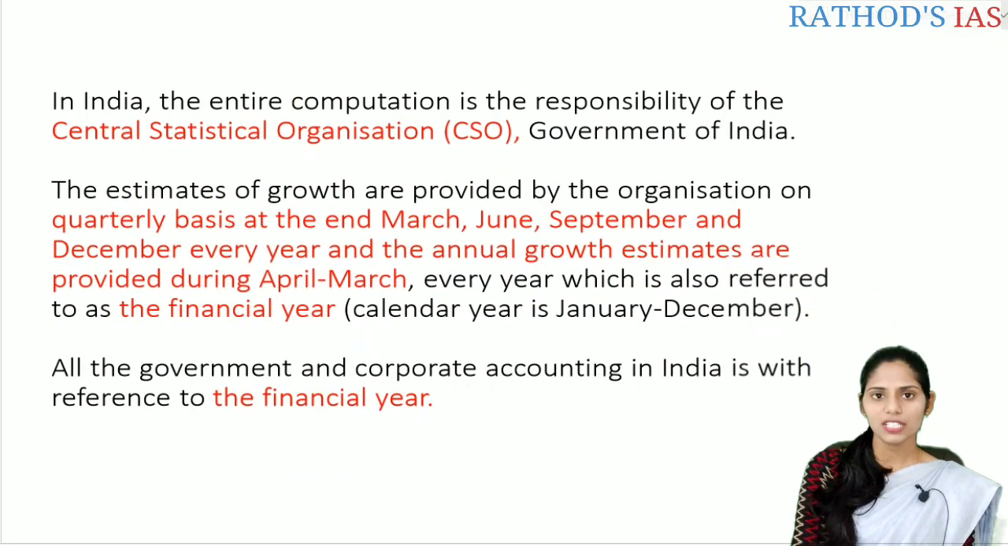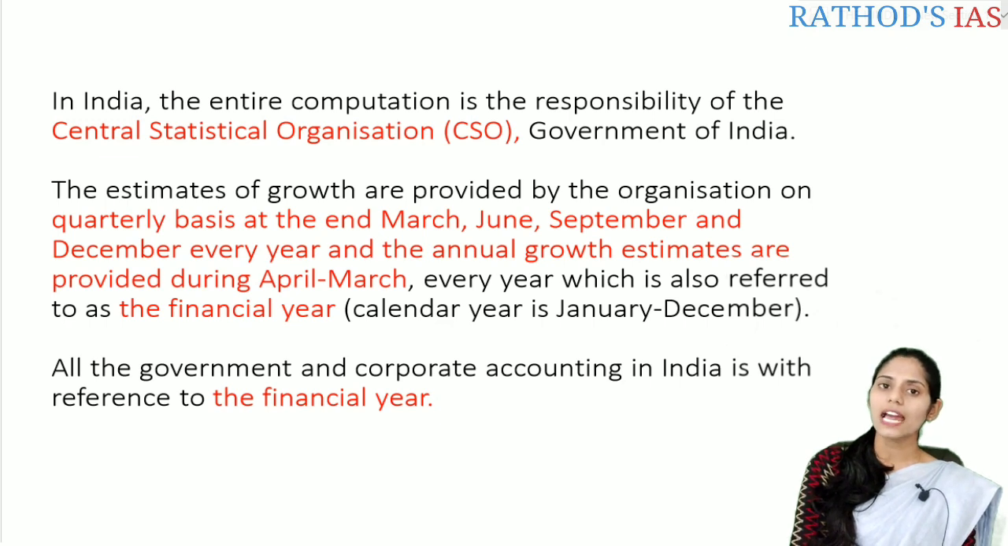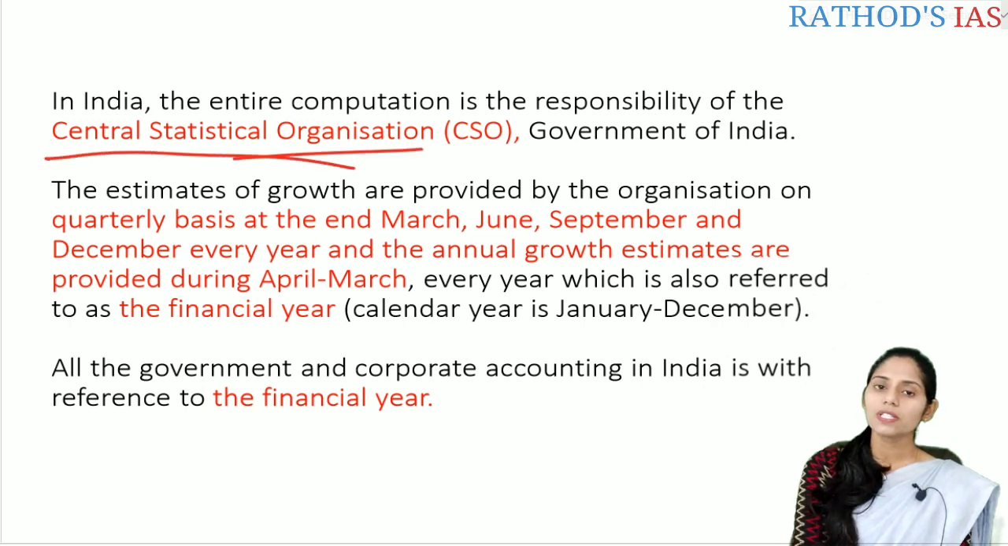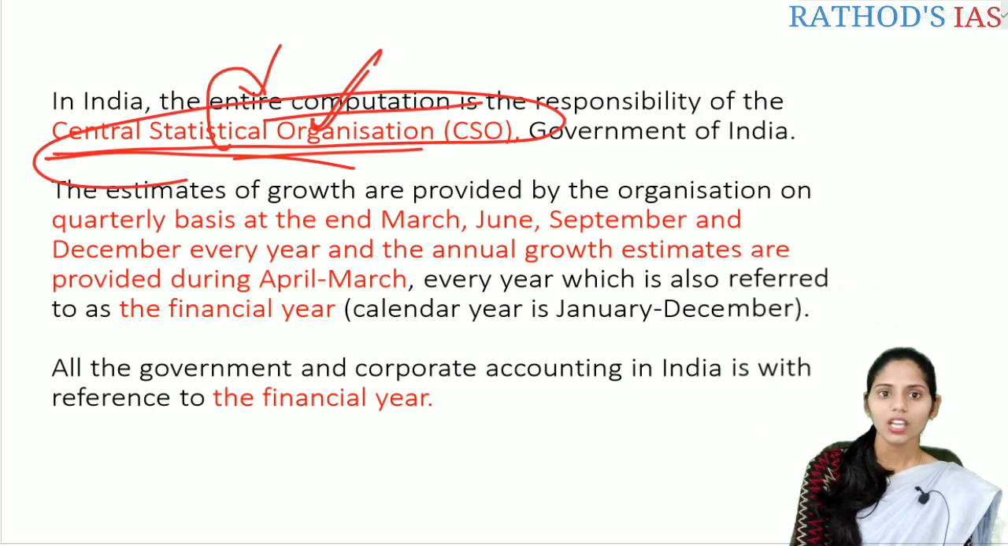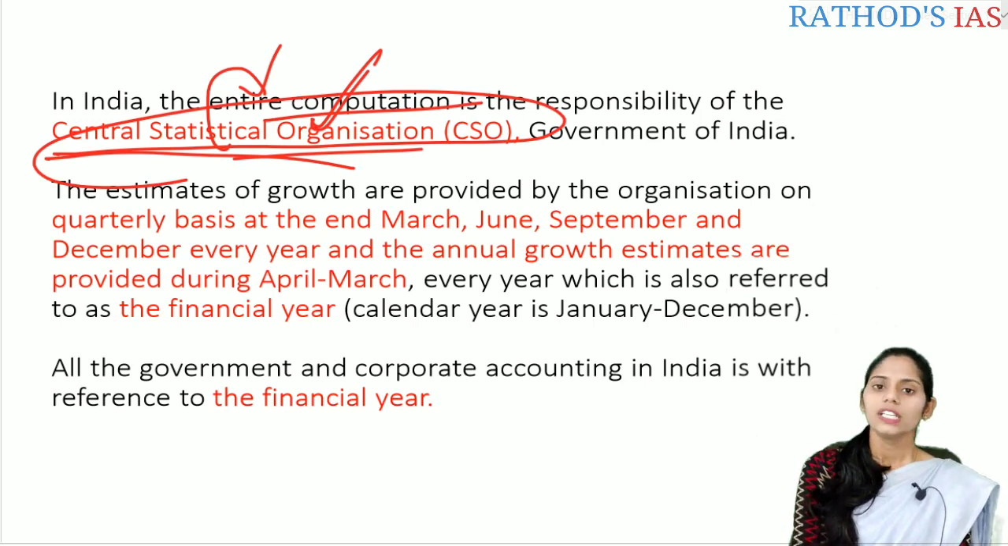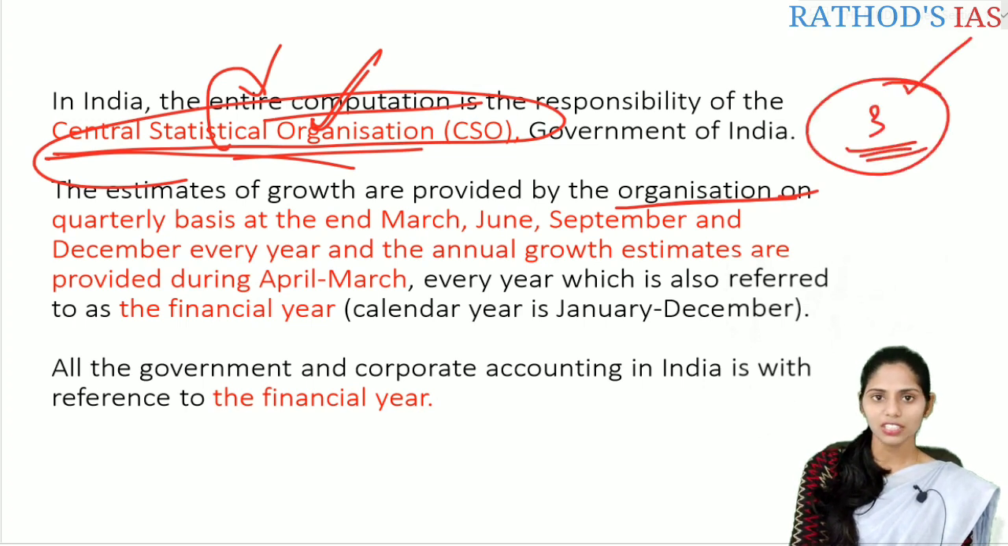And let us see the important thing here. In India, the entire computation is the responsibility of the Central Statistical Office, in short CSO. Whenever you are reading the newspaper in the business column, you will come across this word frequently, that is CSO. So what is the duty of this CSO? CSO has the duty regarding the computation of this growth. These estimates of the growth are mainly provided by this organization on a quarterly basis. That means every 3 months we have this growth.